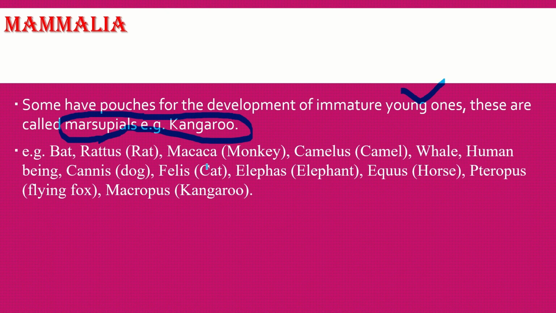Some examples belonging to the mammals: bat, Rattus, that is rat, Macaca means monkey, Camelus, camel, whale, human being, Canis means dog, Felis, cat, Elephas, that is elephant, Equus, horse, Pteropus, that is flying fox, and Macropus means kangaroo. These are some well-known examples belonging to the class Mammalia. So these are some general characteristics of the class Mammalia.